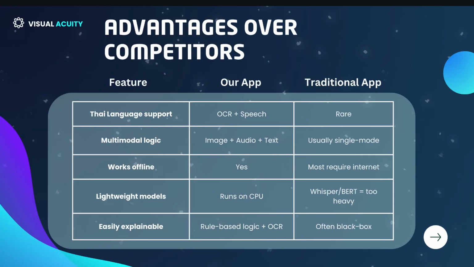Our app stands out with built-in Thai language support for both image and speech. The multimodal approach combines image, audio, and text. Unlike traditional single-mode apps, it works completely offline, while most competitors require internet. Our lightweight models run efficiently on CPUs, avoiding the heavy resource demand of models like Whisper or BERT. Finally, our rule-based logic combined with OCR makes the process easily understandable, in contrast with the often opaque nature of competing applications.